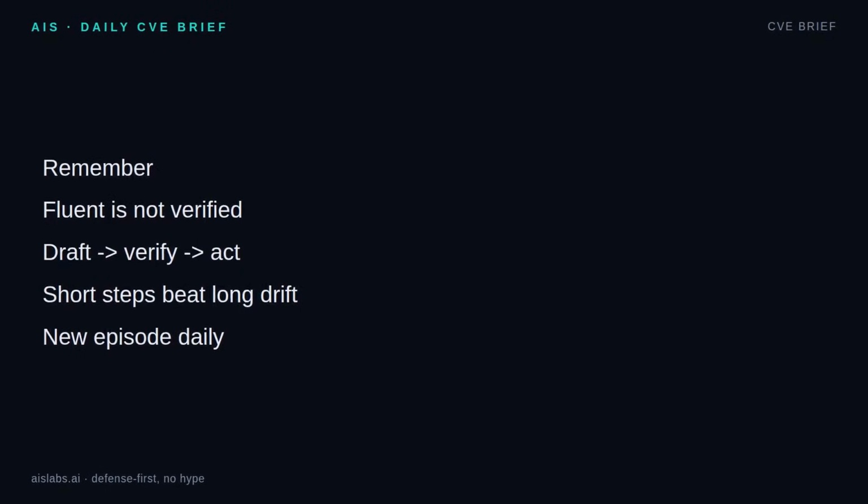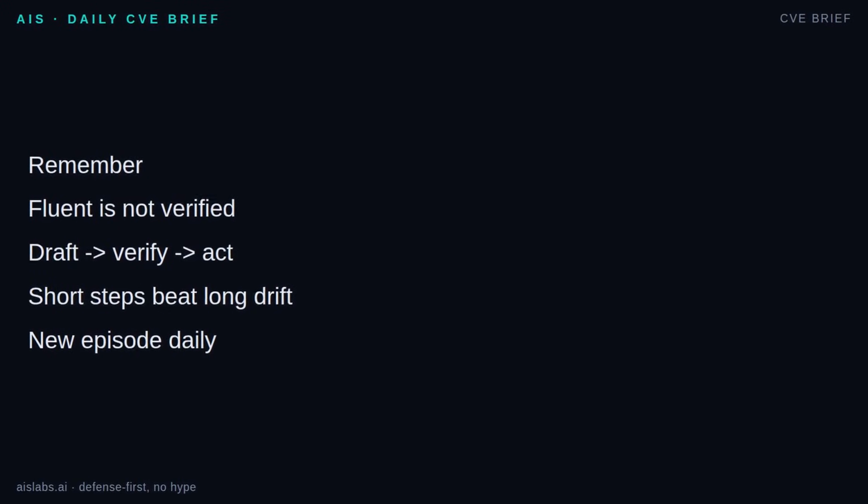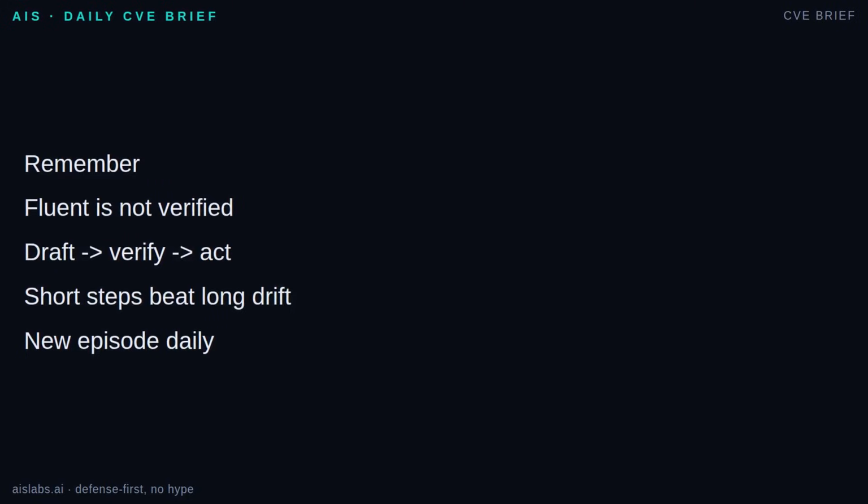Three beats to keep. First, hallucination is part of how LLM generation behaves, not a magic setting you disable forever. Second, confidence is not correctness. A wrong answer can sound polished, specific, and certain. Third, agent reliability comes from posture. Draft, verify, then act. Keep steps short, track evidence, and stop when proof is missing. That is how we move from impressive demos to systems we can defend.